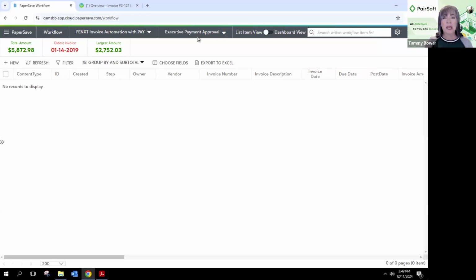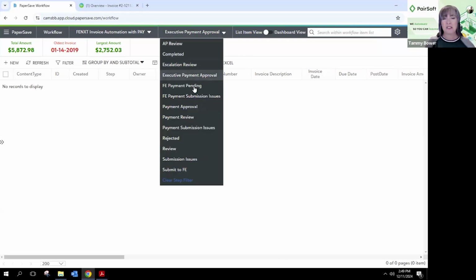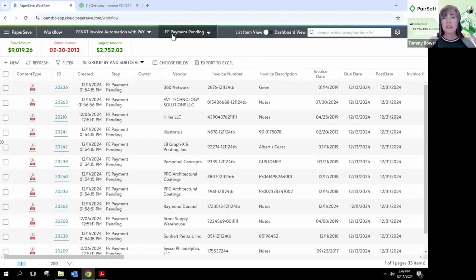But that's happening now. And then the other direction that the data goes, it goes into a pending payment file, waiting for that validation to happen from the PaperSave Bank Pay. As soon as that happens, these invoices will then be identified and marked inside of FENXT as paid. Now, this could take anywhere between 5 to 15, 20 minutes, depending on the size of the file, but it will happen within that period of time, and you will see these get marked up.